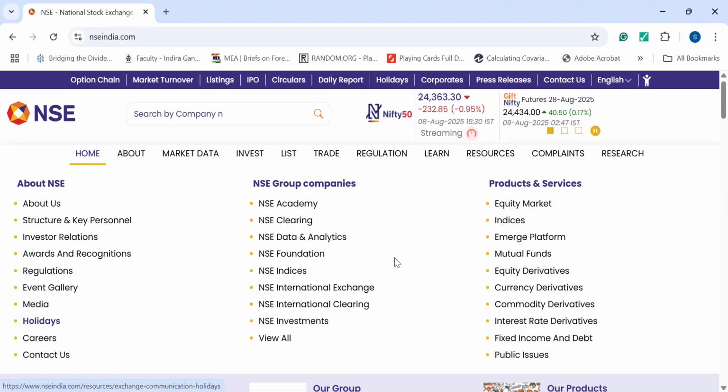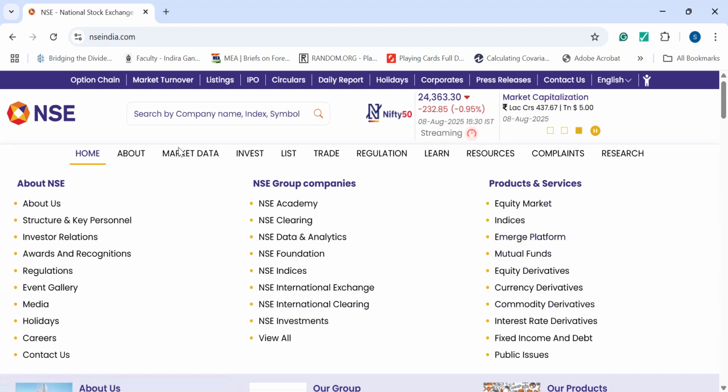On the group, NSE group companies, these are the various companies associated with NSE. They have it with themselves. These are the products and services which NSE has: equity, that is the stocks, the indexes, the emerging platforms, the mutual funds, derivatives, currency, commodity. We have discussed all this in the last few lectures.